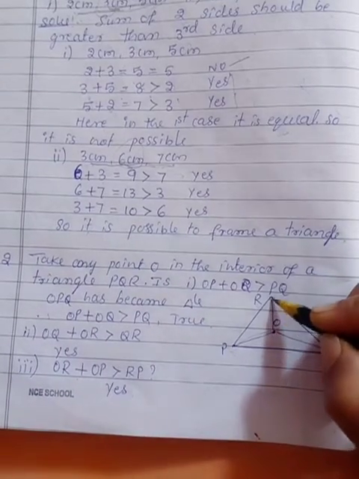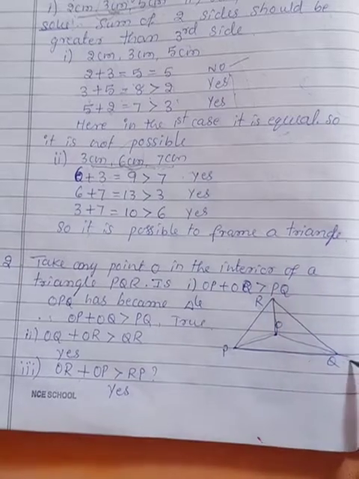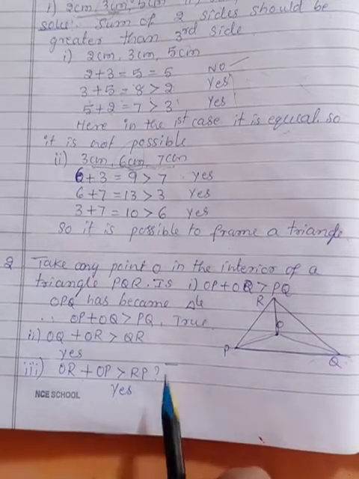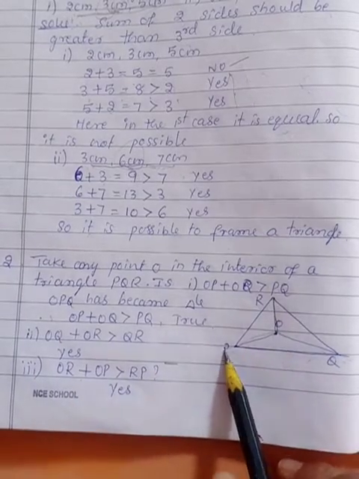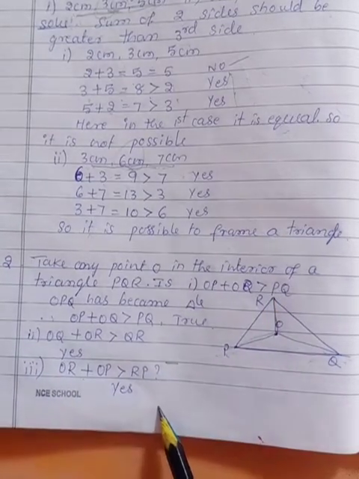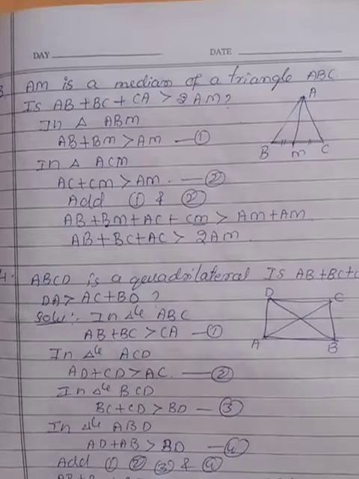That means you have to join this also. OQ plus OR greater than RQ. Yes, even that is also true. Next, OR plus OP greater than RP. Even that is also true. Okay. Next, we will move to the next problem of the exercise.